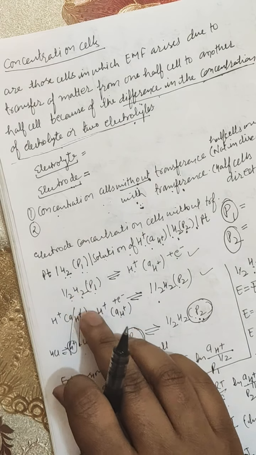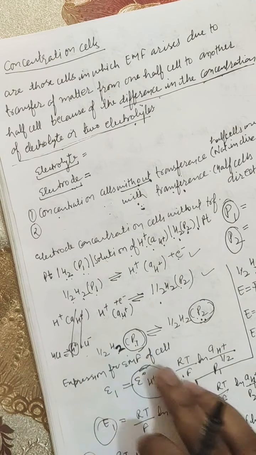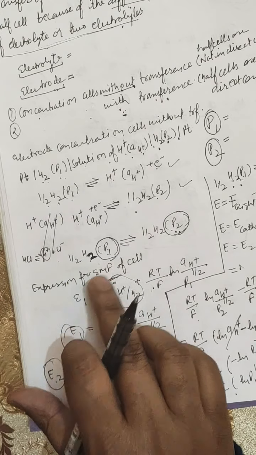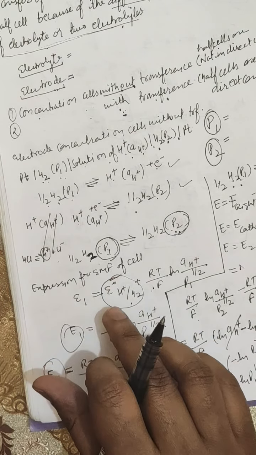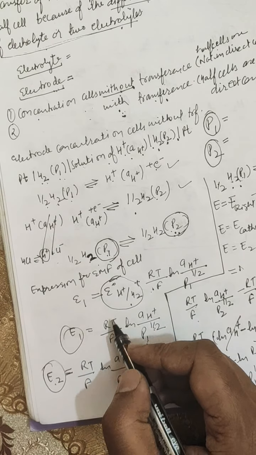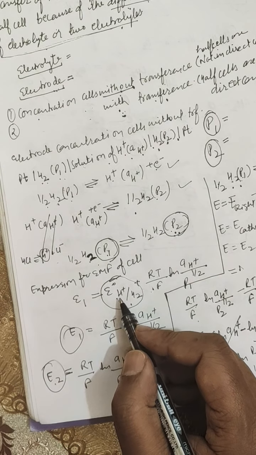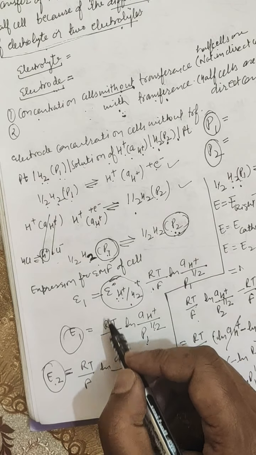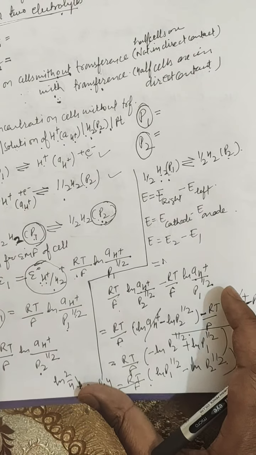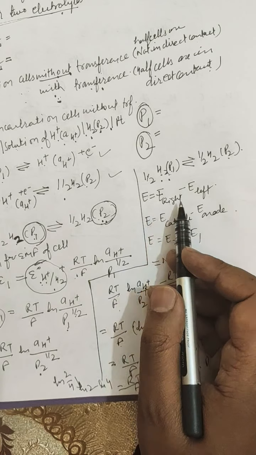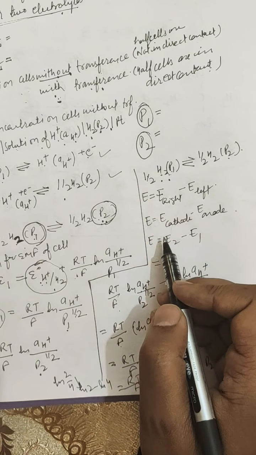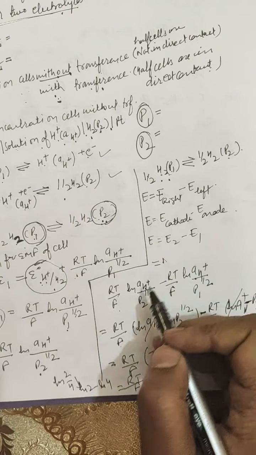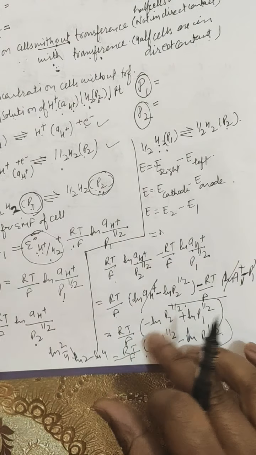and after writing these oxidation and reduction reactions and their combined reaction, you have to write the Nernst equation, and after writing the Nernst equation, you will take these terms, that is the standard reduction potential of hydrogen gas, E0. After that, to find the EMF you have to take the difference between E right minus E left, or the two half cells, that is cathode minus anode or E2 minus E1. So after simplifying these equations you will get this result. So this is the expression for the EMF.